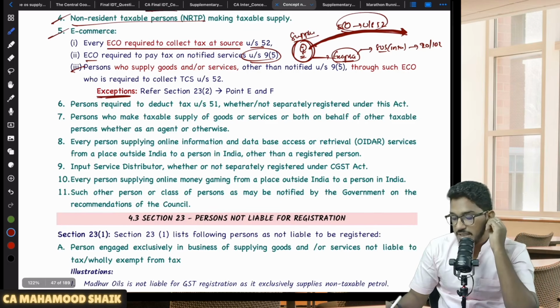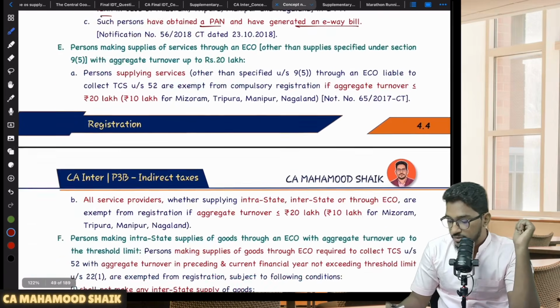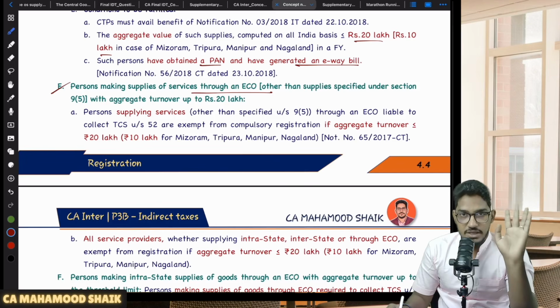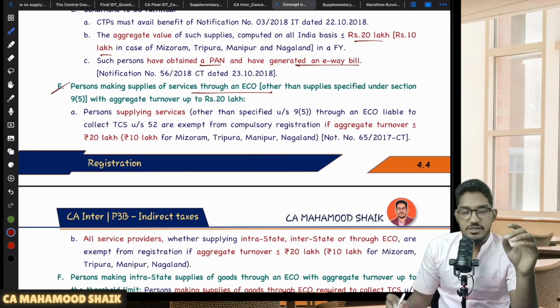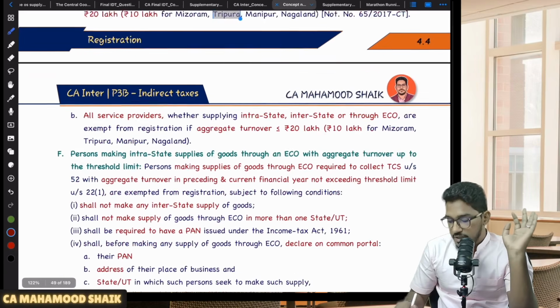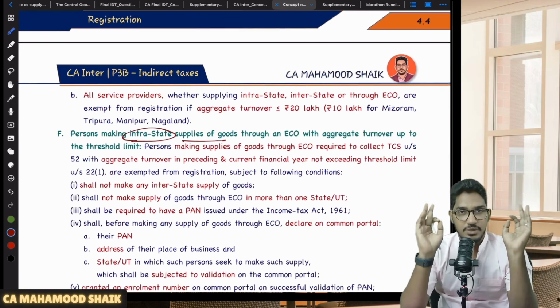Like if you are a person making supply of services, if you come to the E and F point here, if you are a person making supply of services through an e-commerce operator, you are not liable for compulsory registration. You can enjoy the threshold limit of 20 or 10, whether you are making interstate supplies or intrastate supplies. Similarly, if you are a person making supply of goods, but you should be making only intrastate supply of goods. Why?